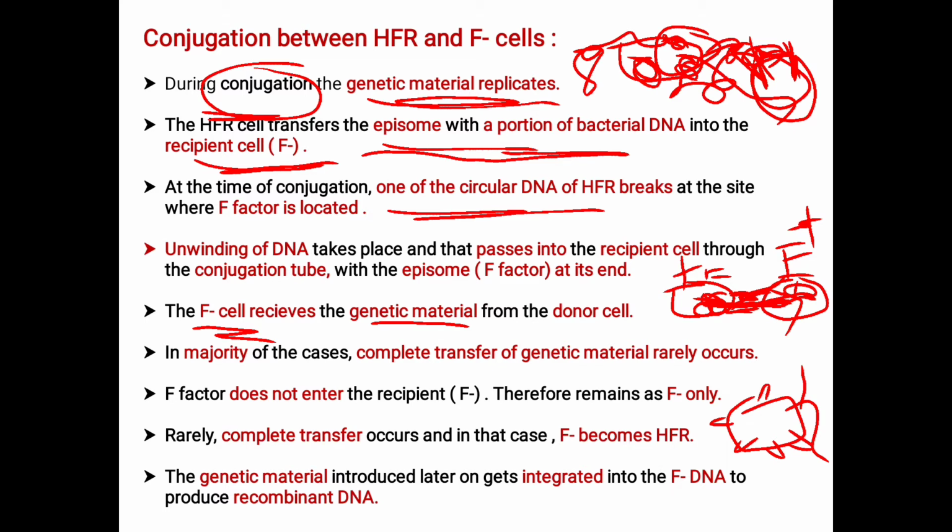In the majority of cases, complete transfer of genetic material from the donor cell to the recipient cell rarely occurs. The F factor does not enter the recipient, that is the F minus, which therefore remains F minus only. In partial genetic transfer, what happens here? The F factor does not enter the recipient cell, and the F minus cell remains F minus only.